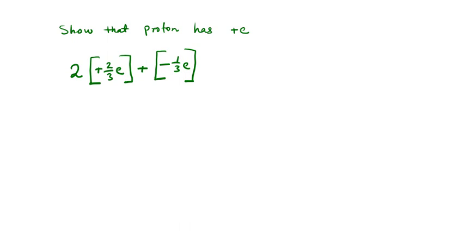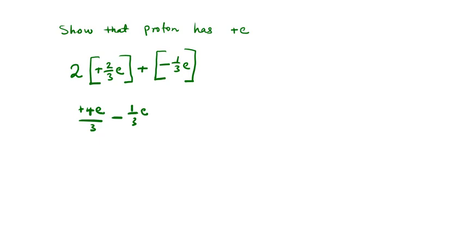Let's resolve this. 2 multiplied by 2 will give you 4. So we have positive 4 elementary charge divided by 3. Positive, negative will give you negative, so we have negative 1/3 elementary charge.